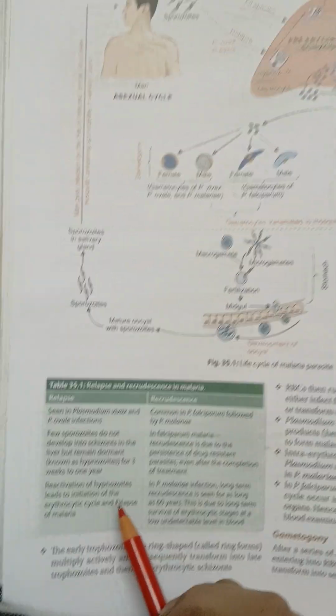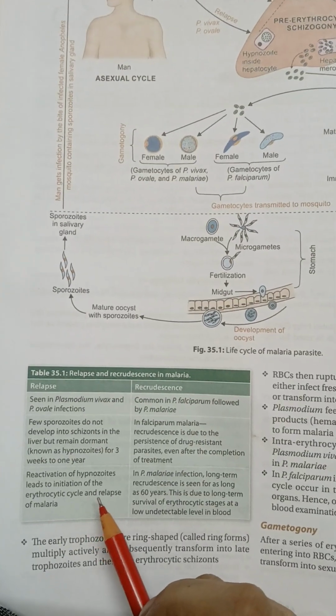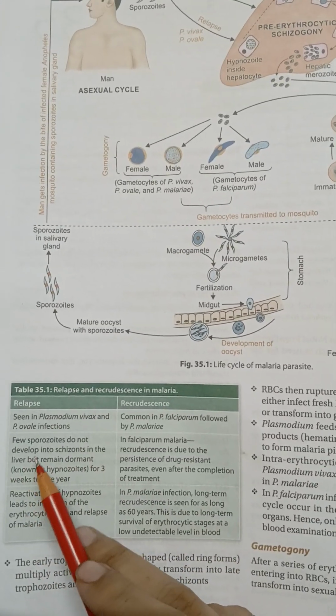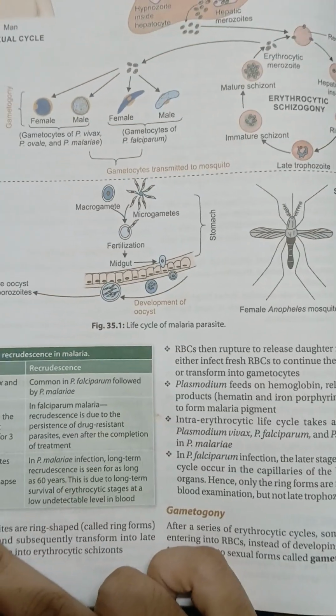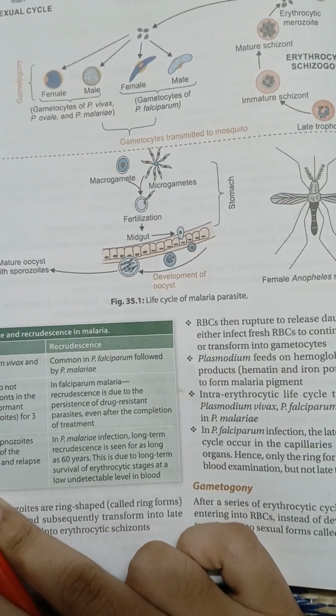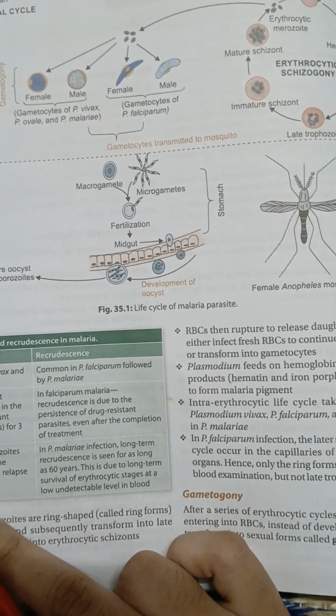Hypnozoites lead to initiation of the erythrocytic cycle and relapse of malaria. Rather than undergoing the sporozoite to trophozoite development, they form the hypnozoites. And in P. malariae infection, long-term recrudescence is seen for as long as 60 years, due to long-term survival of the erythrocytic stage at a low detectable level in blood.